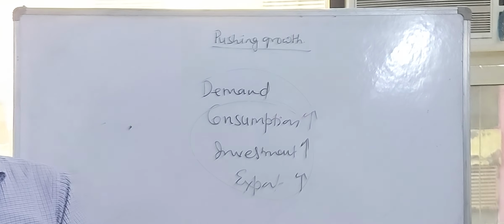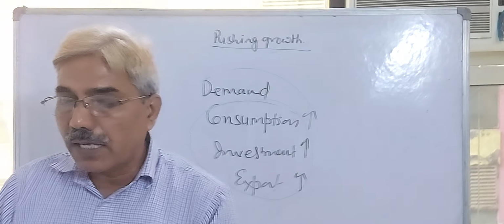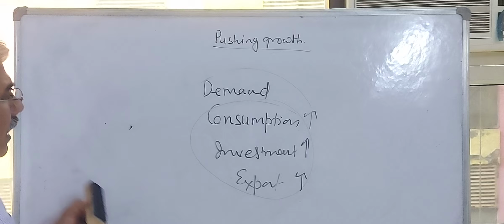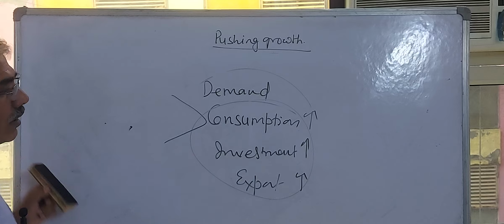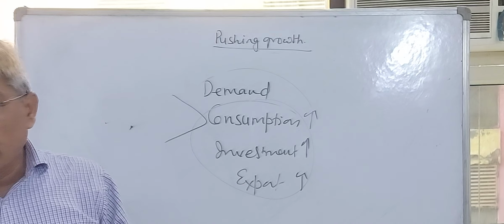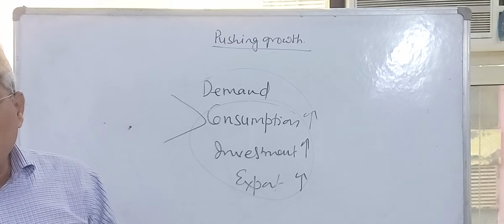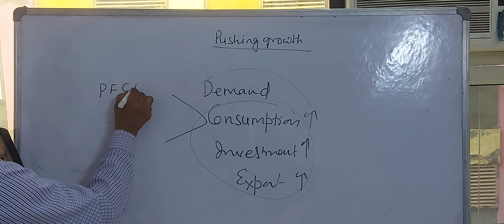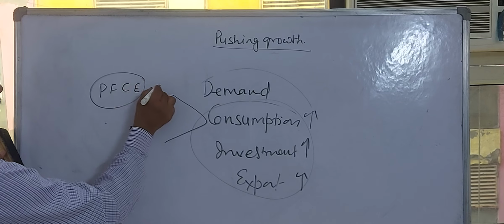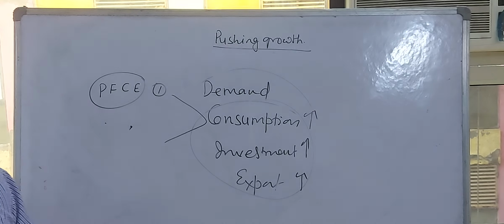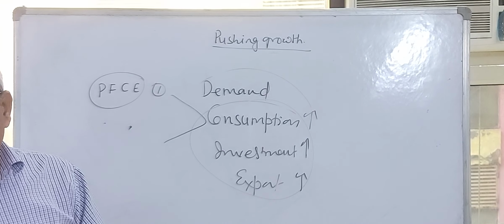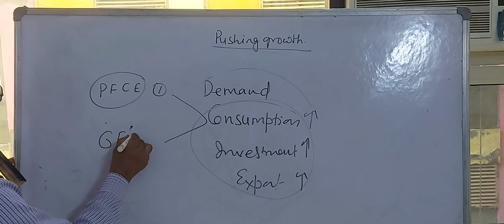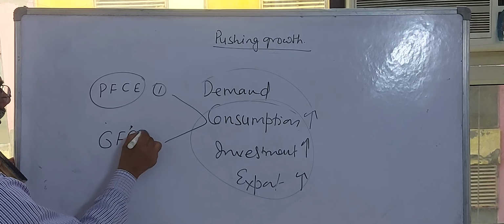You can take the example of 2025. If you take only consumption, there are two main determinants of consumption: private final consumption expenditure, this is one, and another major determinant, government final consumption expenditure.